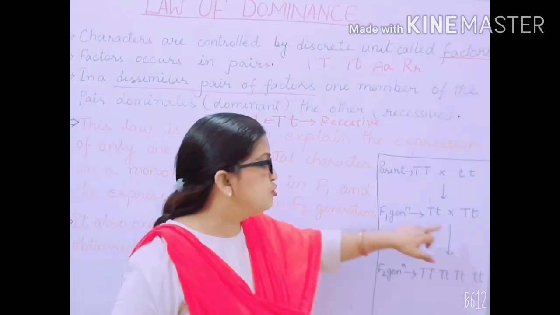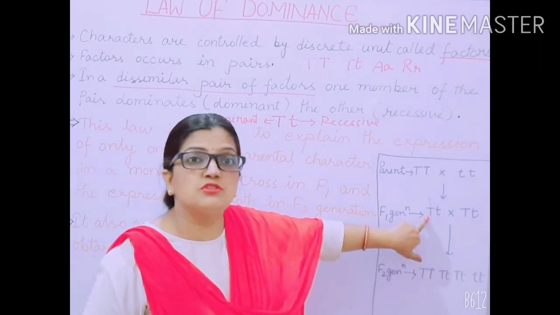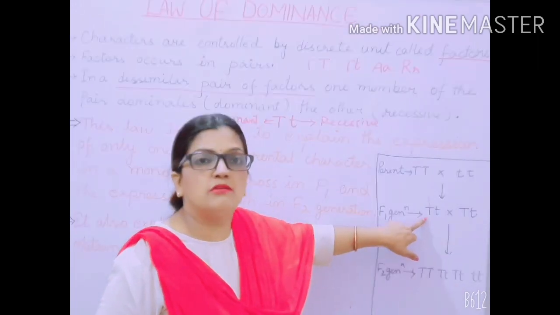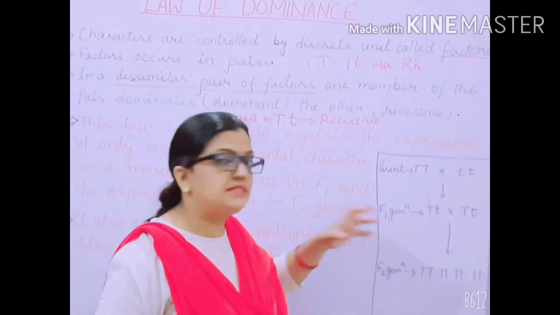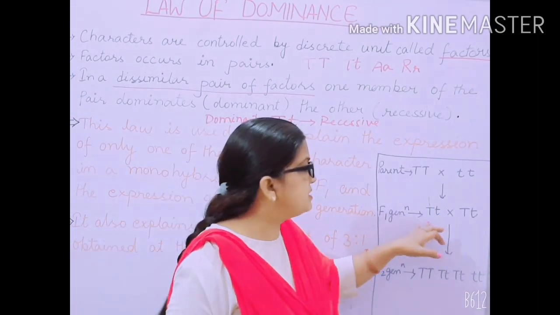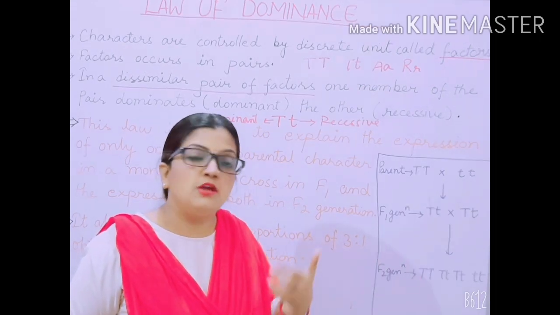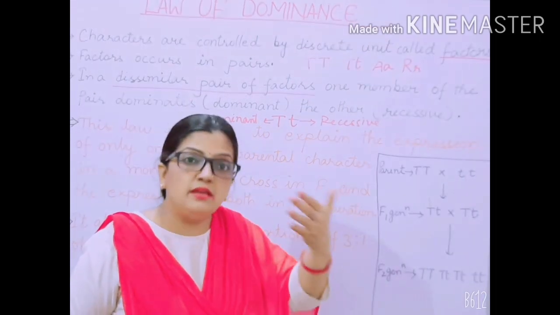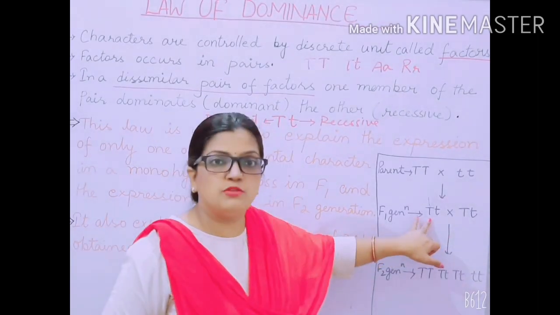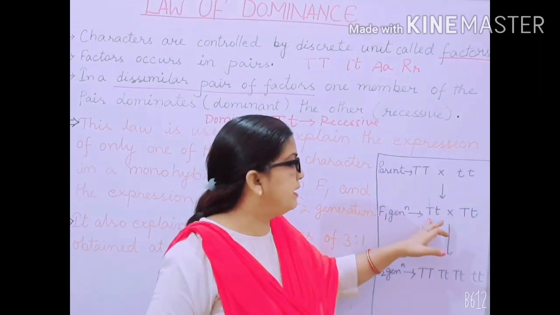They were tall. So tall, why? Because this capital T became dominant over here, and small t was following the order of the capital T. Capital T was dominating the recessive small t, and capital T took the responsibility of the characteristic feature to be observed, to be visualized from the outside. So taking the responsibility, capital T became the leader and came in front.